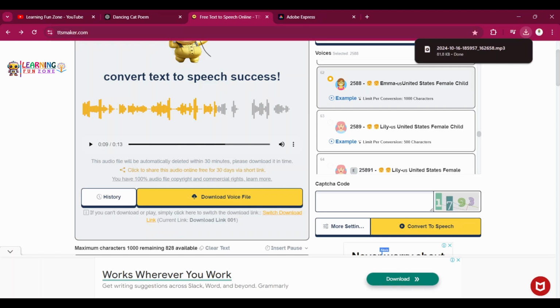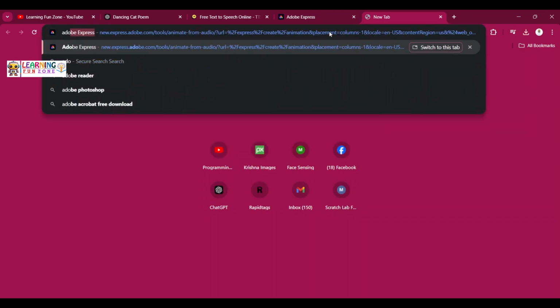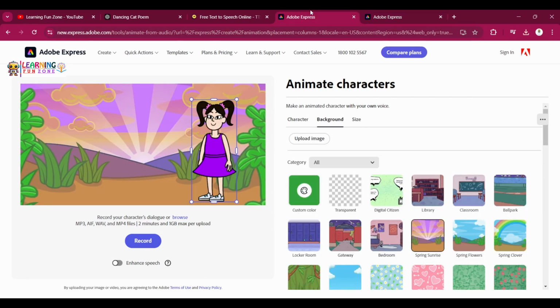Amazing. So we have written a poem using ChatGPT, then we have converted that into audio. So what else do you need for creating animation? You will need to create a character, and that character will be saying our poem. So how do we do that? We have Animaker, which is also a free tool. I will add the links of both the tools, and in Adobe Express, no login is required as well.